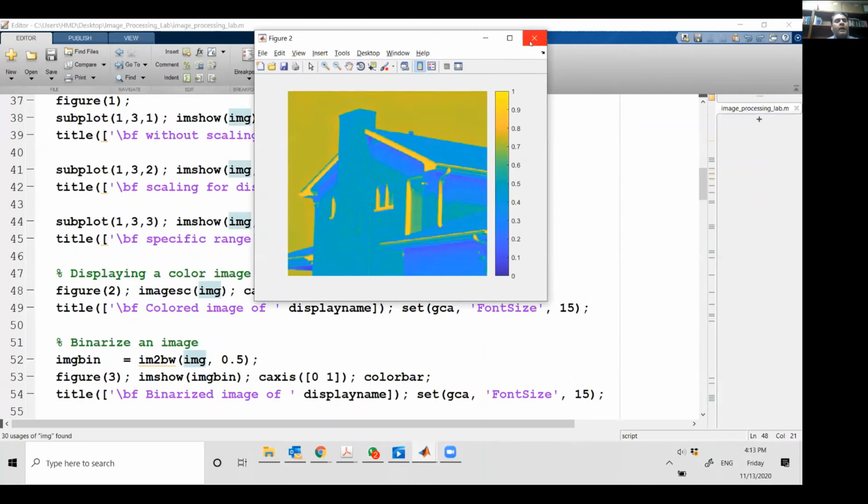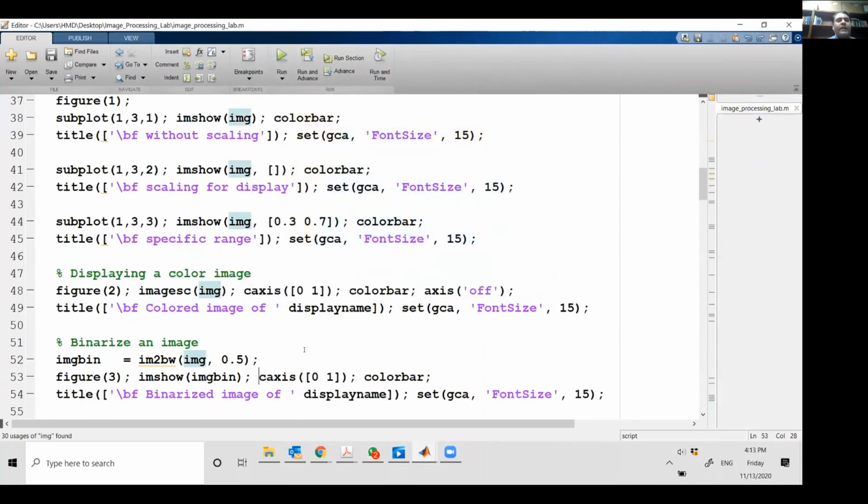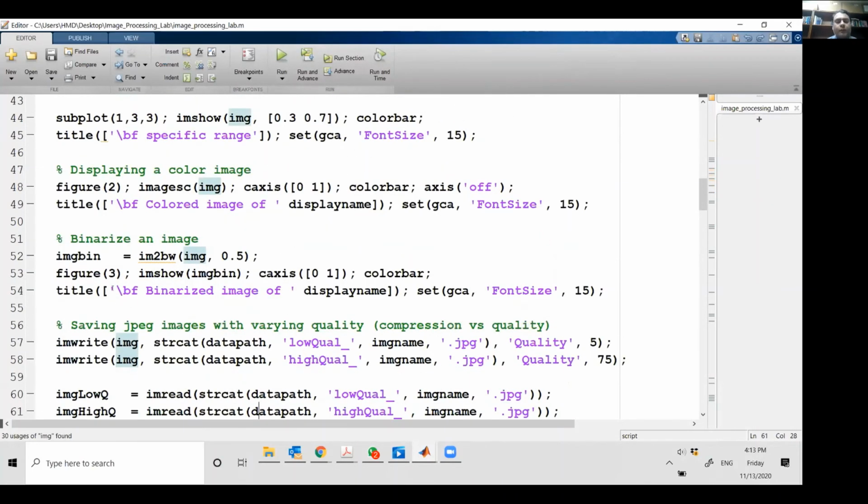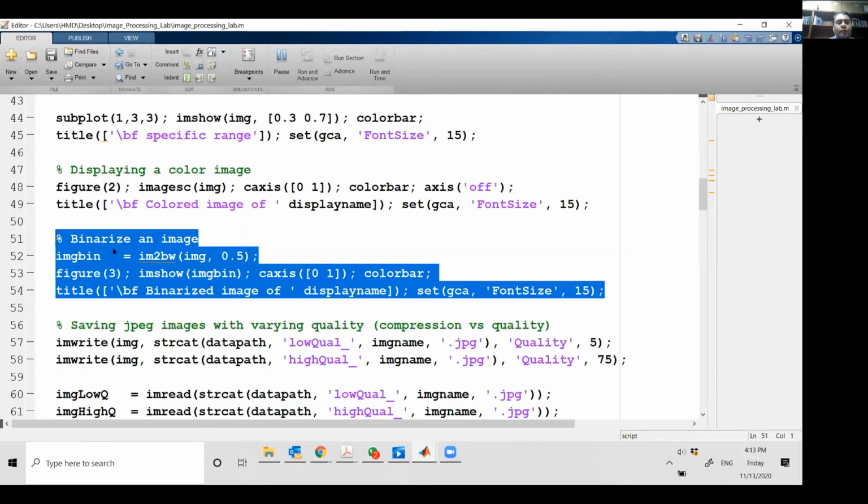All right. So the next thing I'm going to see is how can I binarize my image? So there is this command image to black and white. और मैं उसे threshold दे देता हूँ. और ये threshold intensity threshold है. वो कहता है कि all the pixels which have an intensity lower than this, उसको 0 कर दो. Whichever is greater than this, उसको 1 कर दो. So if I actually run this command, it is going to binarize my image.